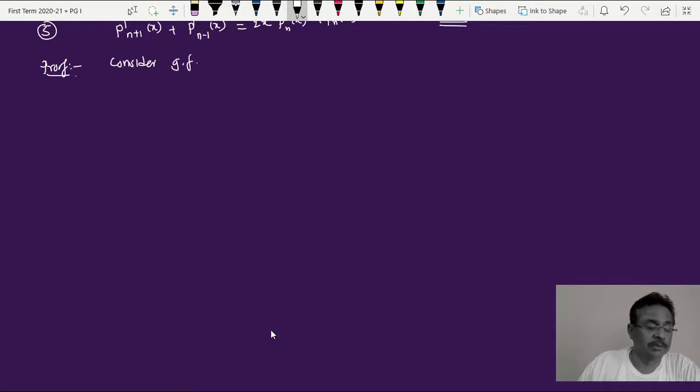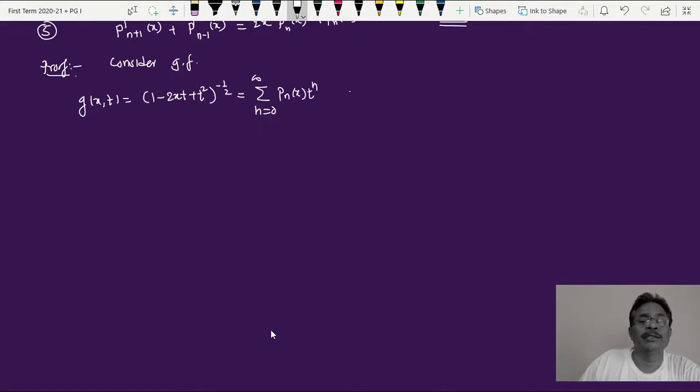Okay, now it is well known to us. This is g of x, t is equal to 1 minus twice xt plus t square, that raised to minus half, is equal to summation over n equal to 0 to infinity Pn of x into t raised to n. This is known, very many times we have used this. Now differentiating with respect to x, with respect to variable x.